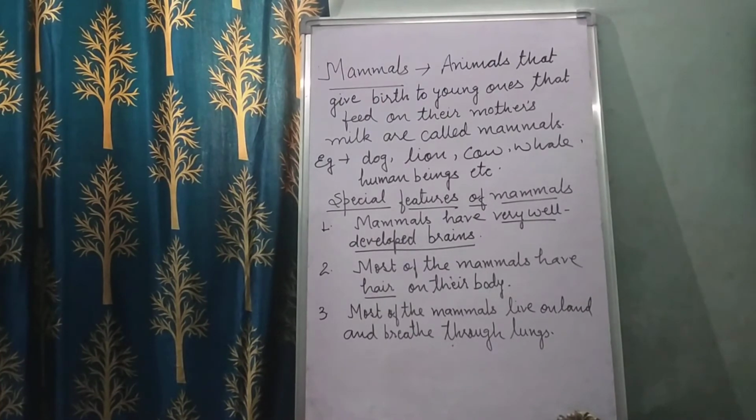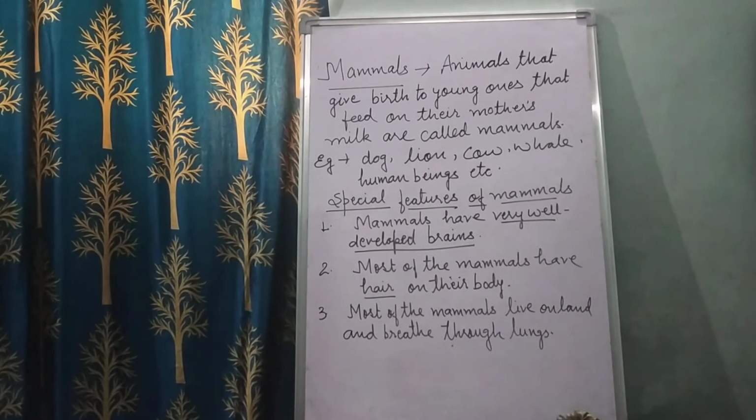So what are mammals? Children, animals that give birth to young ones that feed on their mother's milk are called mammals. Examples: dog, lion, cat, whale, human beings, etc. So children, some animals do not lay eggs, and they reproduce by giving birth to young ones, and they feed on their mother's milk. So cat, dog, cow, lion, human beings, these are examples of mammals.